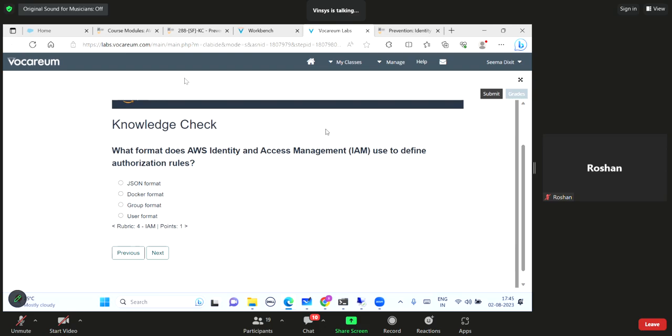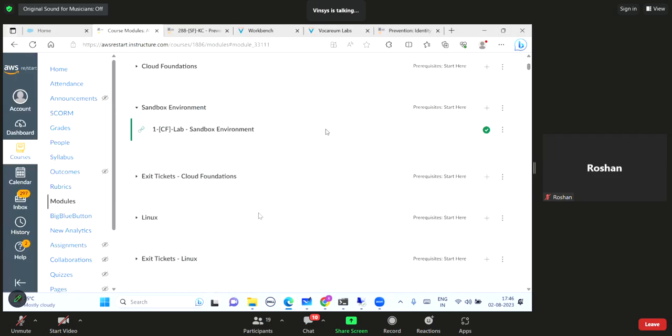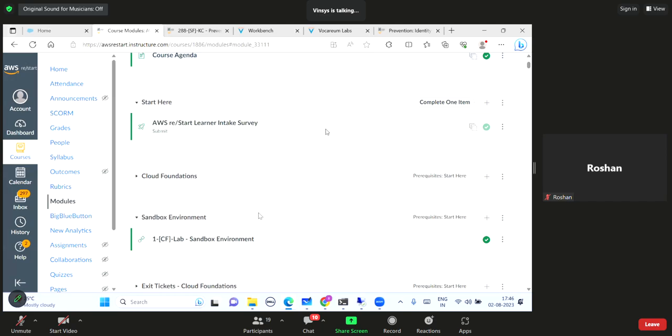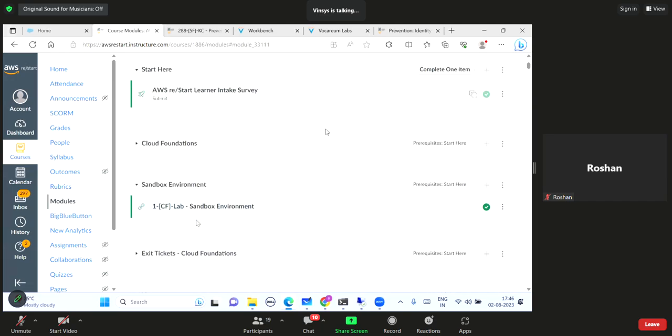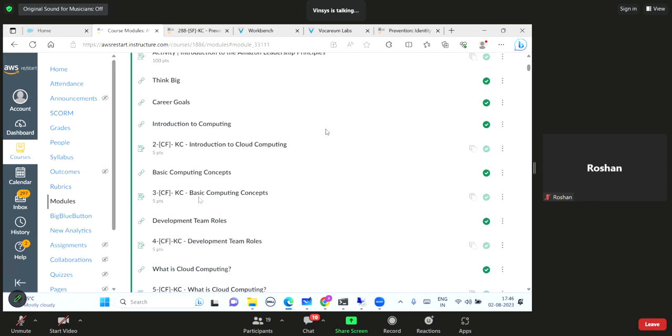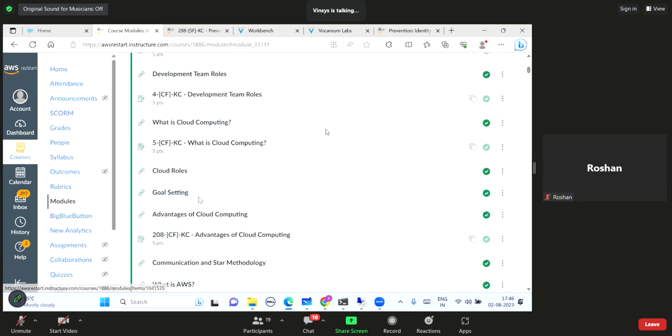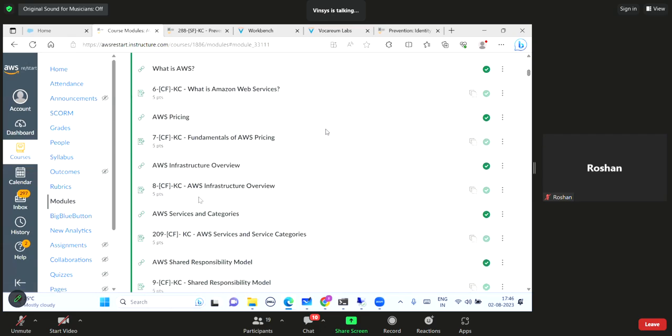Okay, folks, we will talk about it. I think I have already shown you that JSON policy initially, how the policies are, when we elaborated in the very first module, if I am not wrong. I just want to cross check whether I have completed it or not. Definitely, I will be doing it once again for you, but in our cloud foundations.